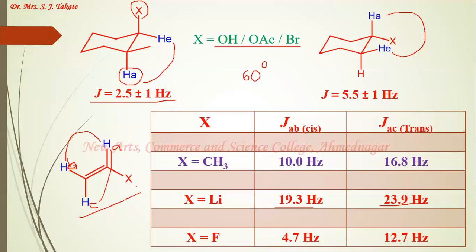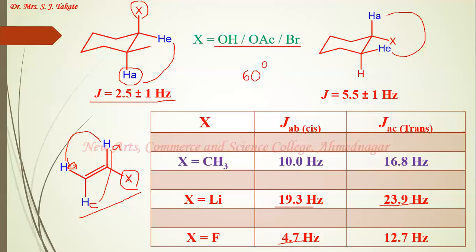Now see this X. If you see X and the A proton, they are anti to one another. So the B proton and X are anti to one another. So see this JAB, that is cis coupling, has been decreased to a large extent, to 4.7 hertz. A large decrease from this 10 hertz, while the 16.8 hertz is decreased to 12.7 hertz, that is around 3.9 hertz decrease, and here around 5.3 decrease.